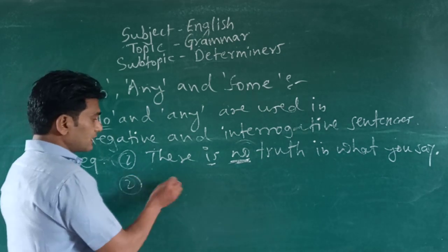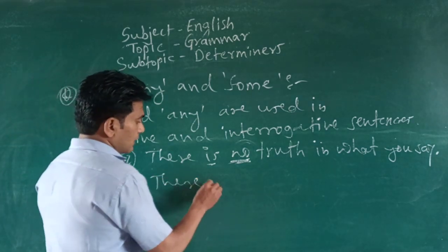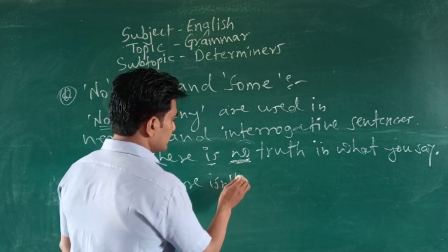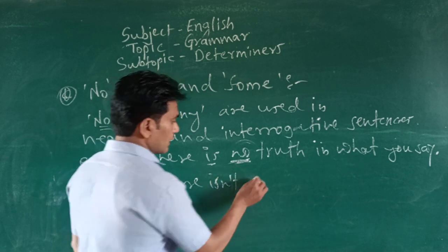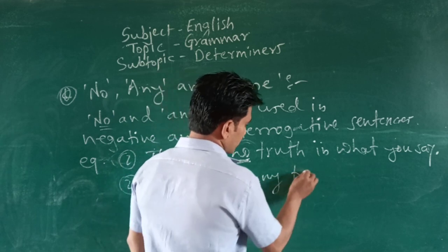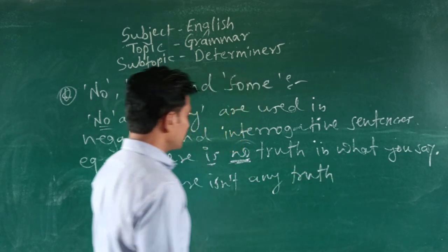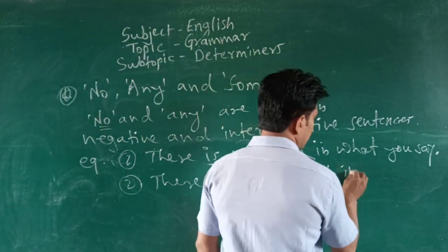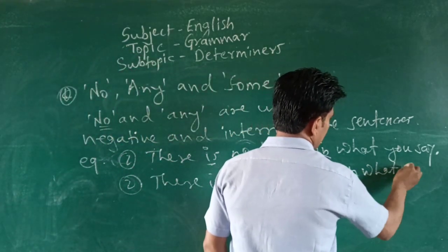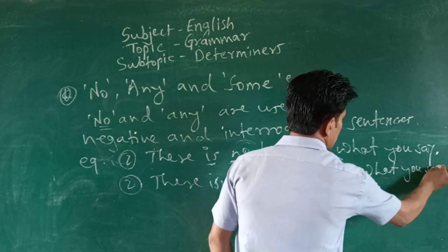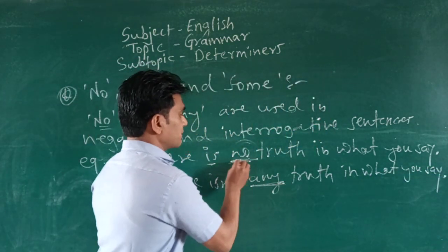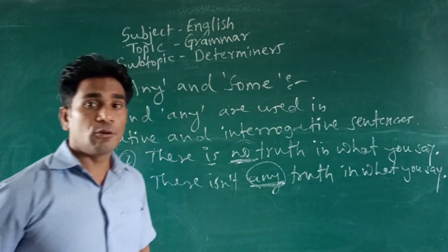Second one again, look at it like this: there isn't any truth in what you say. There isn't any truth in what you say. So understand the difference between the use of any and no.